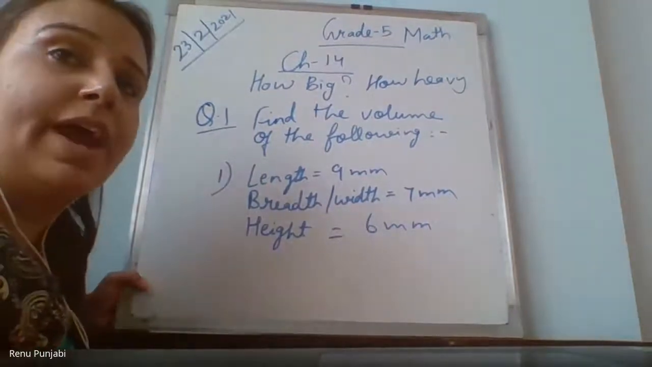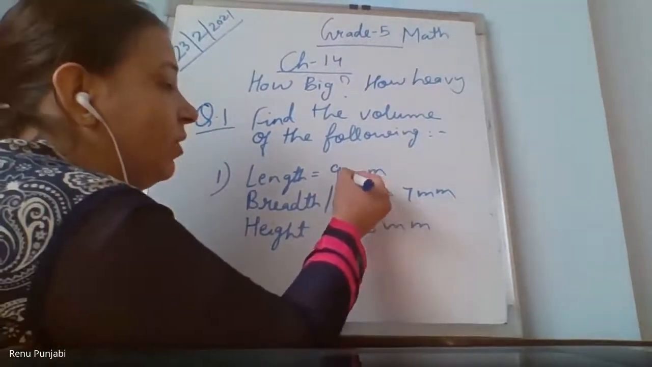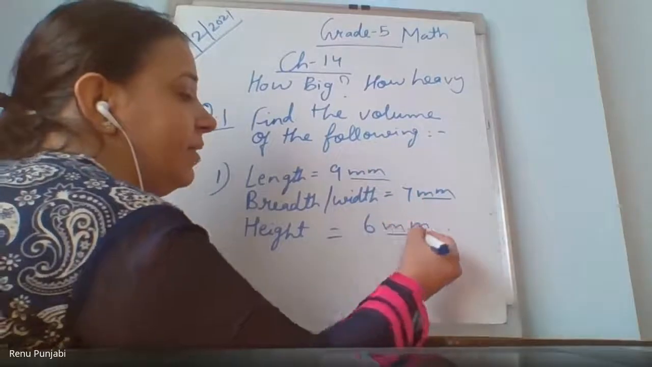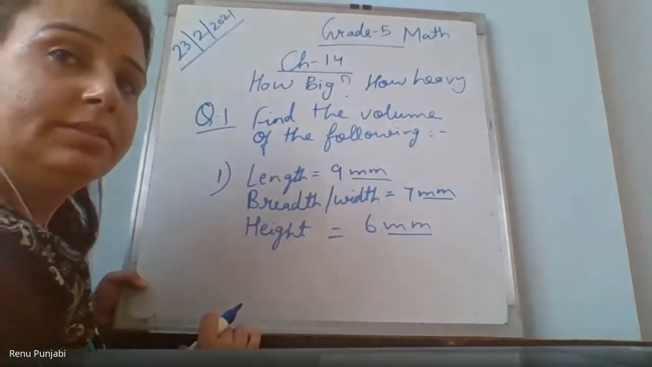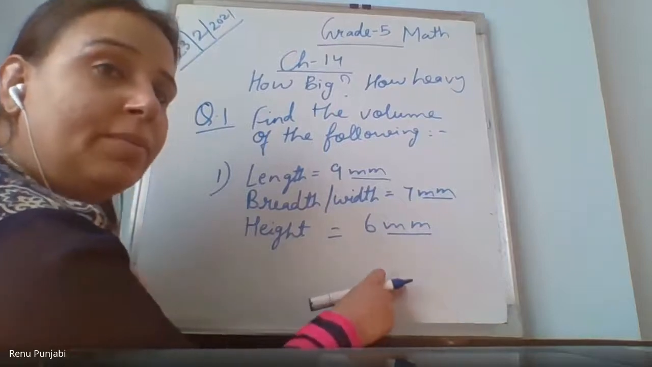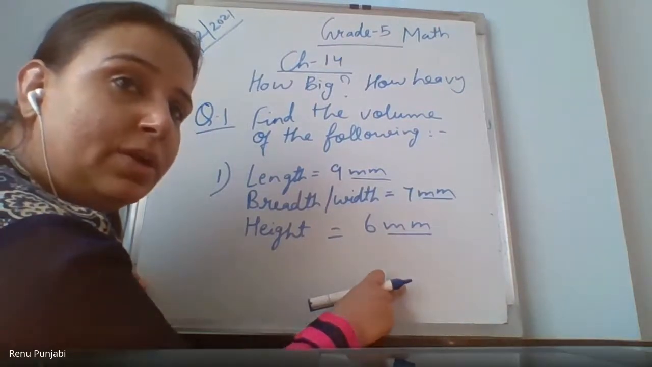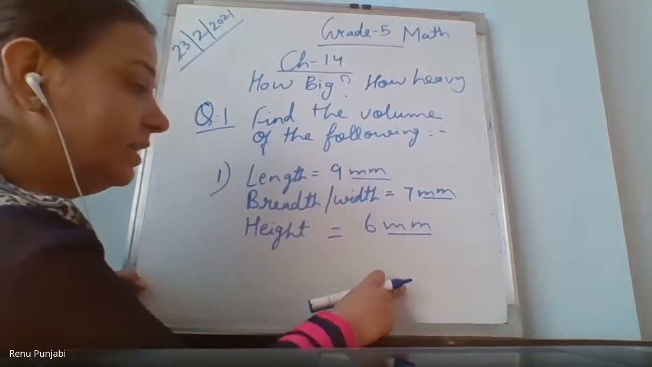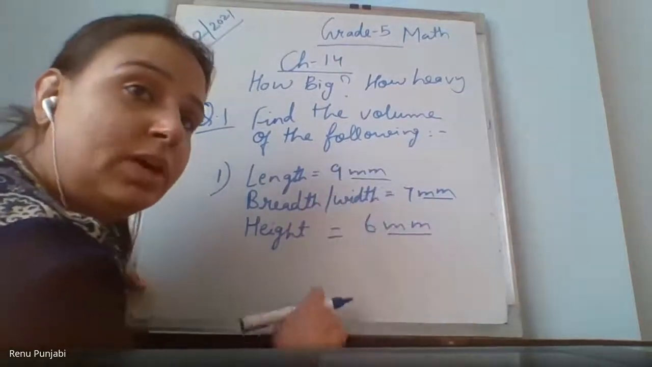Children, when you write the final unit, you should please check all these units should be same. Here all are same, then only it will come in millimeter, cubic millimeter or millimeter cube, right? When all are not same, you need to convert them.